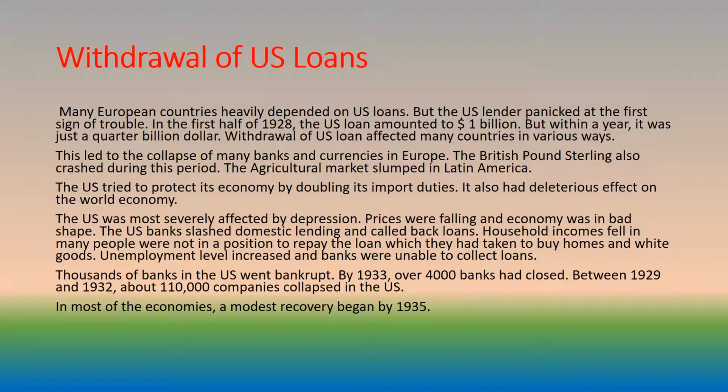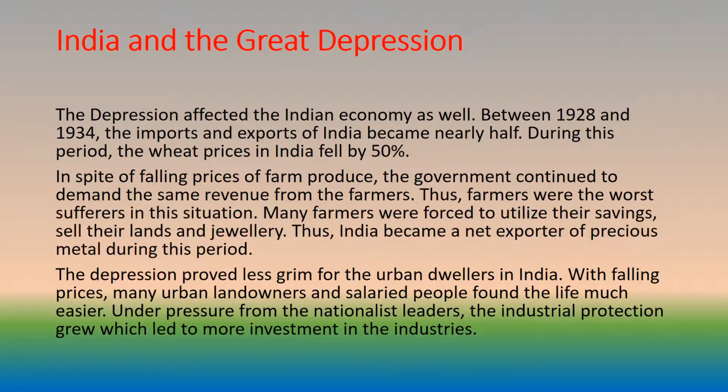Thousands of banks in the U.S. went bankrupt. By 1933, over 4,000 banks had closed. Between 1929 and 1932, about 110,000 companies collapsed in the U.S. In most of the economies, a modest recovery began by 1935.